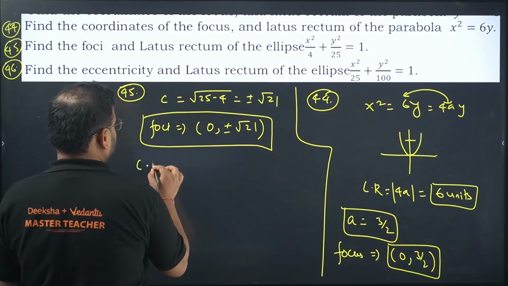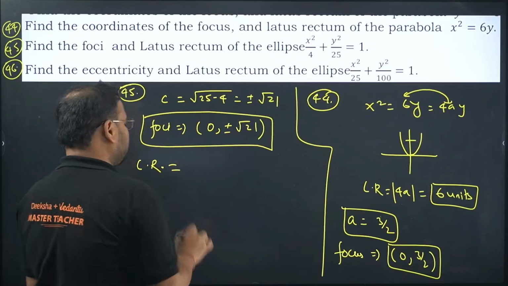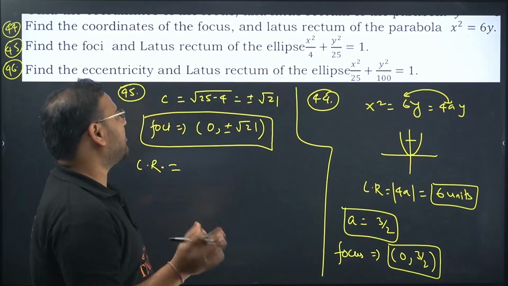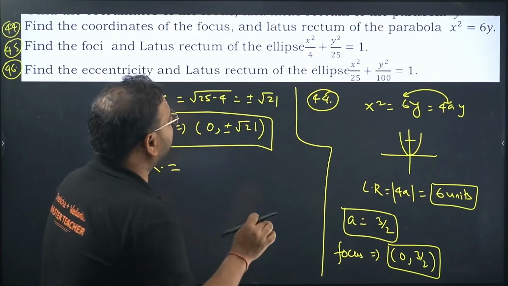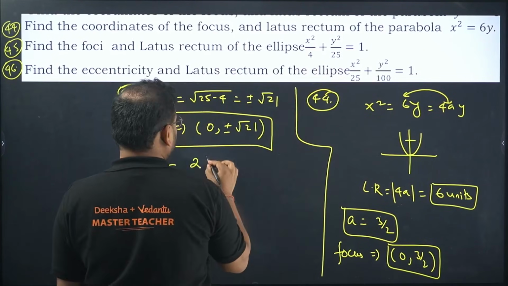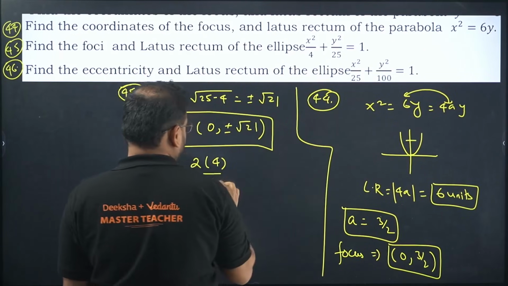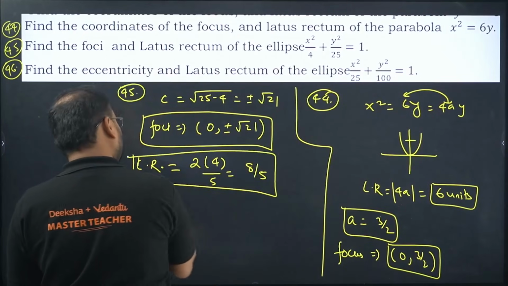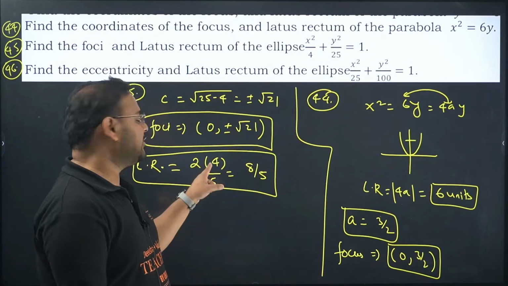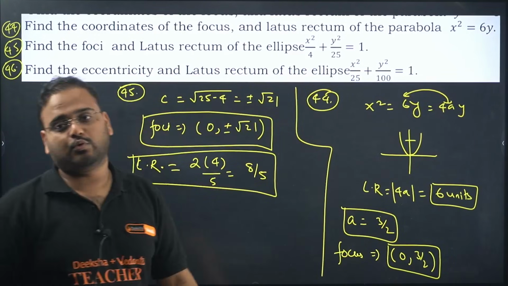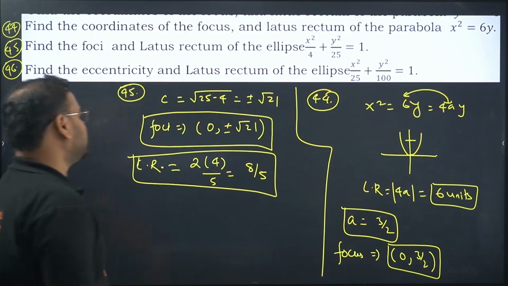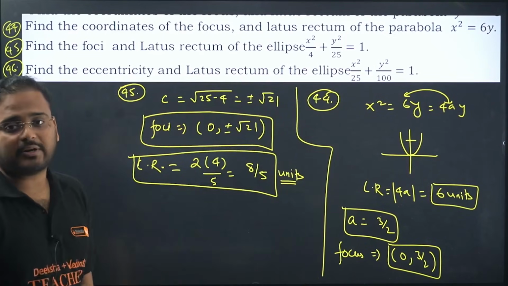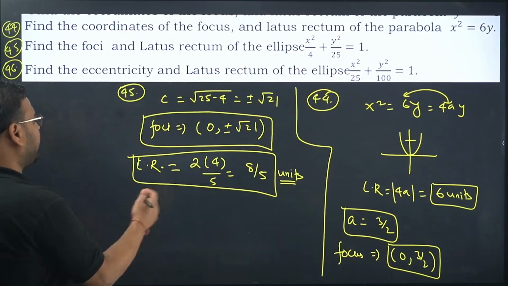Latus rectum. In this, usually this is a confusion for all the students. They think 2b square by a or 2a square by b. What to do, sir? I'll tell you what. Don't worry about 2a square by b or 2b square by a. Simply look for which is smaller. This is smaller, so write that. 2 into 4 by root of the other one. So 5. What is the answer? 8 by 5 is your latus rectum. What did I mention? Whichever is smaller, write that with 2 and the other one's root. So root of 25 is 5. Answer is 8 by 5. Again, this is a length, so units. It's important, guys. For boards, it is important. All these steps are important in boards. Write the formula and write the steps.